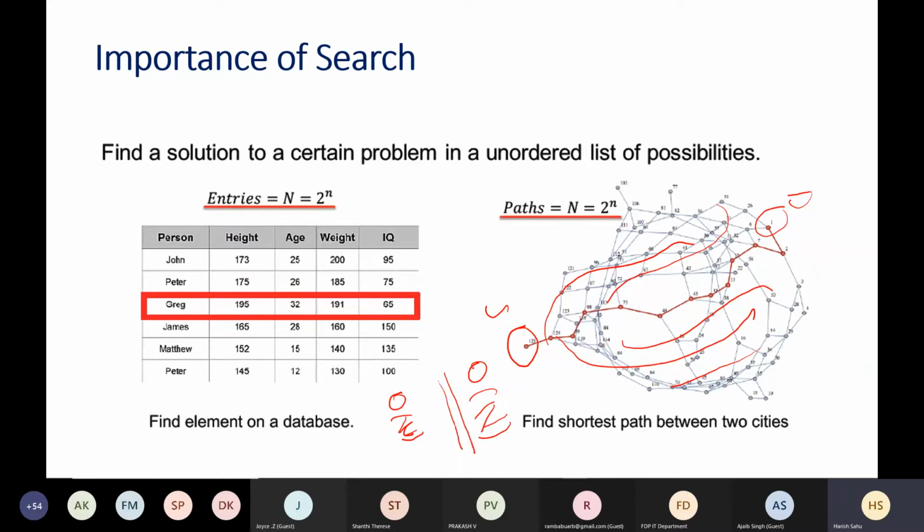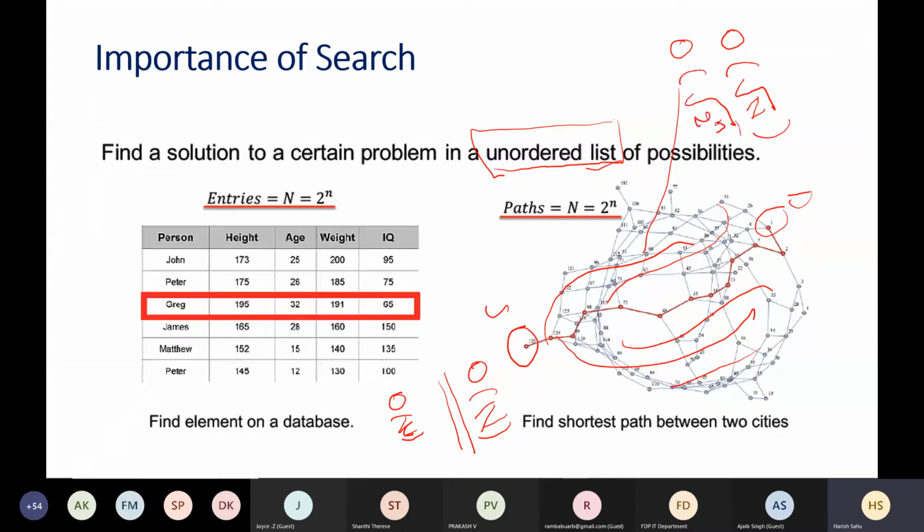If data is not sorted, or basically there is an unordered list of possibilities, then unordered is important. Whenever it is ordered, we can simply do a binary search. Whenever it is unordered, then the complexity in the classical scenario is order N. What Grover demonstrated is that we can reduce this complexity to order of square root of capital N, or order of 2 to the power n over 2. Keep in mind that whenever we say this capital N, that is basically 2 to the power small n.